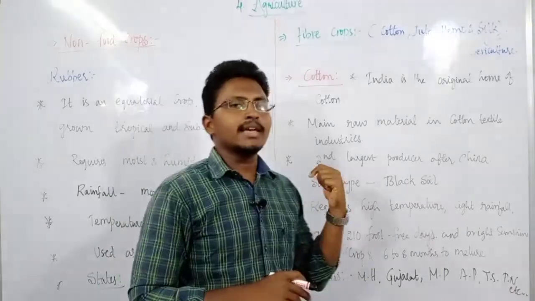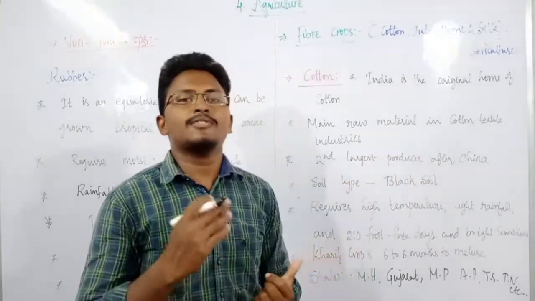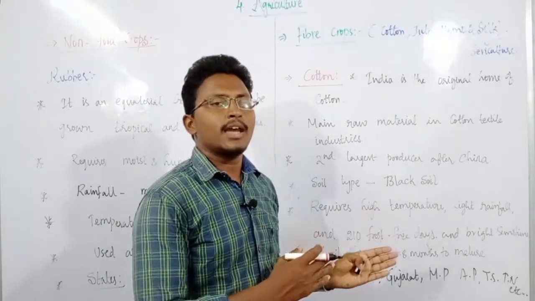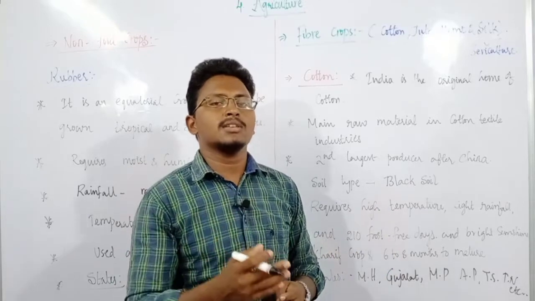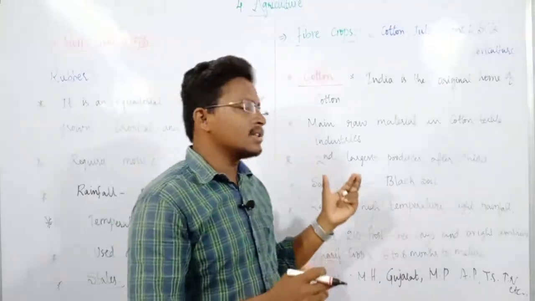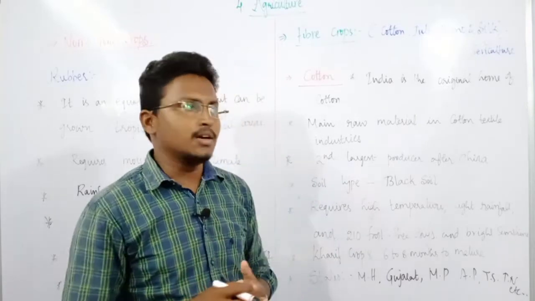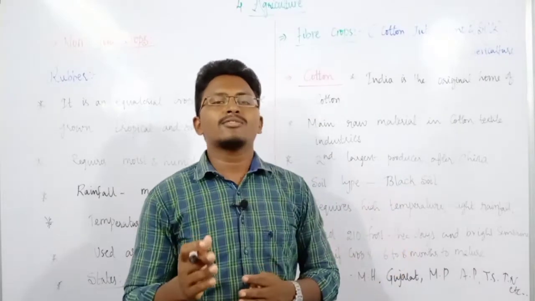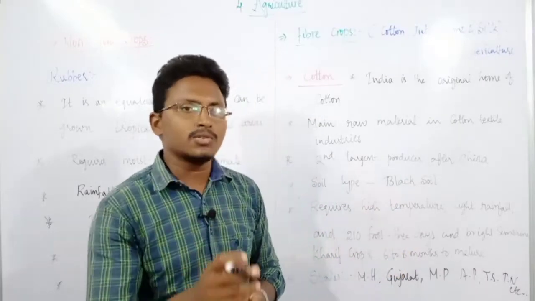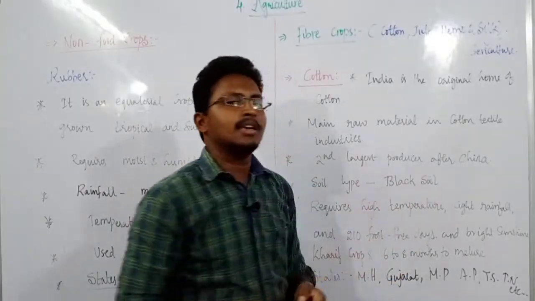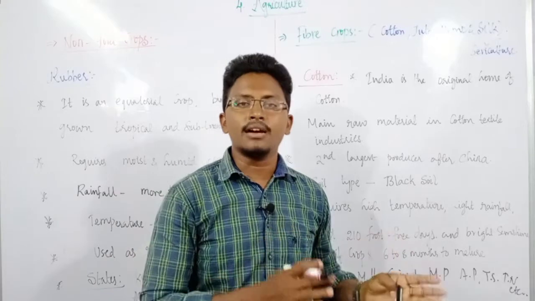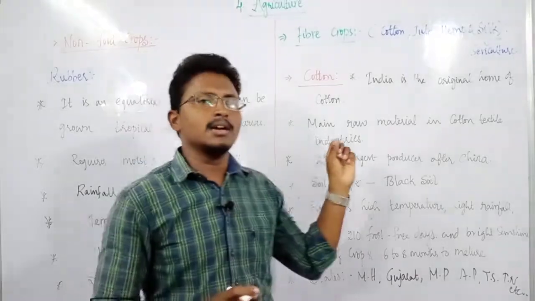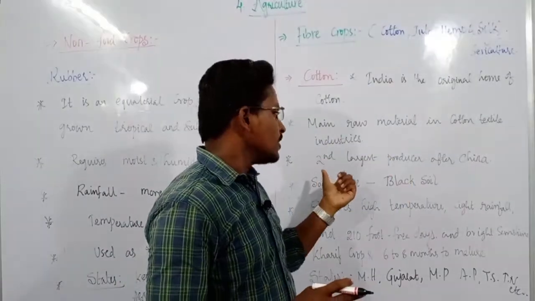India is the second largest producer of cotton in the world after China. You can see that in most of the crops India stands at the second position, and the first one is China. In the same way, for cotton also, India is the second largest producer in the world. Then what type of soil? As I have already explained in soil types, cotton mainly grows in black soils, especially in the Deccan Plateau region, which is completely covered with black soil. So the main soil required for the growth of cotton is black soil.